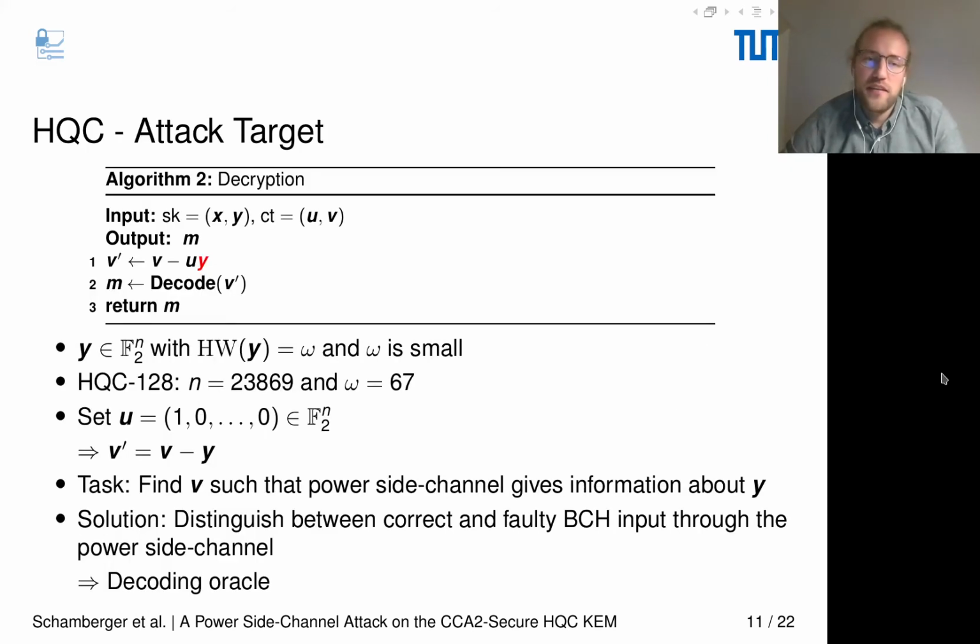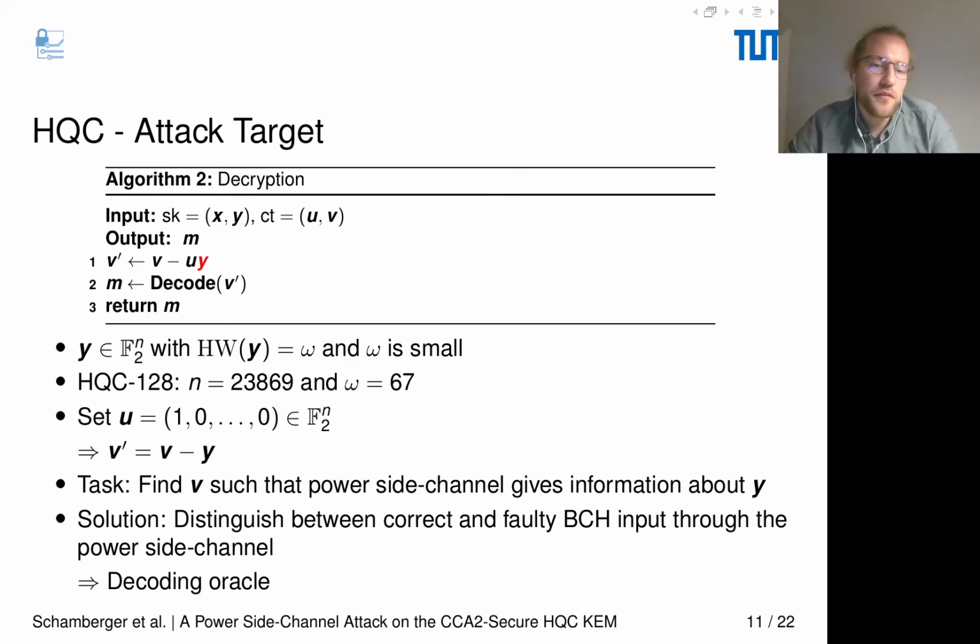What is the attack target of HQC? Therefore, we have to again look at the decryption algorithm of HQC, and we can see here at this multiplication we are using the secret key polynomial y, which will be the attack target. So what are the properties of y? y is an element of F2^n, so it's of size n, and it has a Hamming weight of omega, and omega is small.